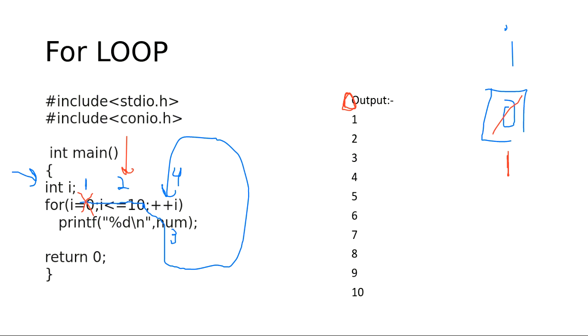So now the condition will be checked again. 1 is less than or equal to 10. Now follow the second, third and fourth points. The second point is i less than or equal to 10. So is 1 less than or equal to 10? Yes or no? Yes. So now what is the next step? What is the third step now?